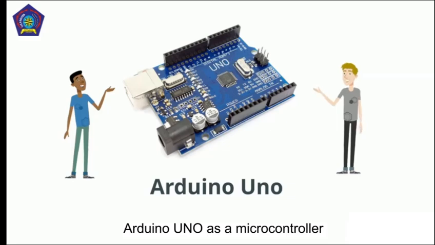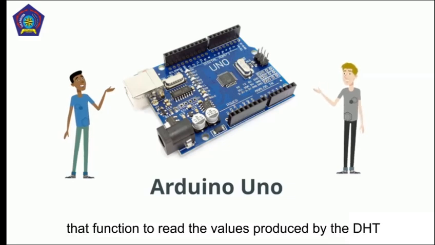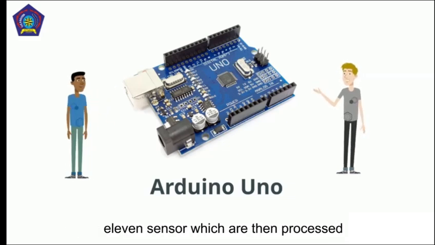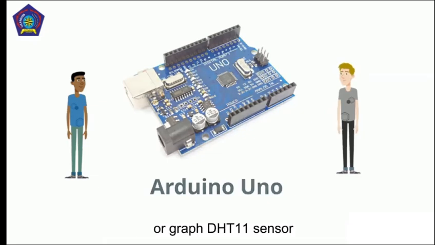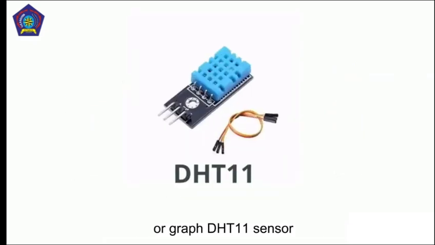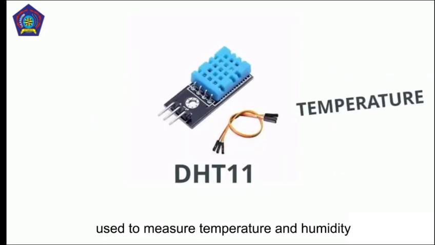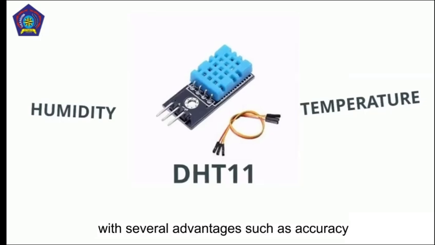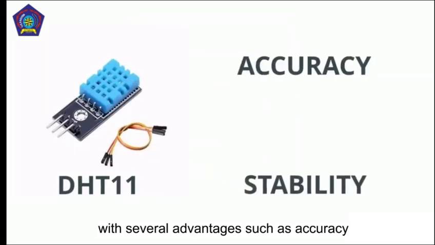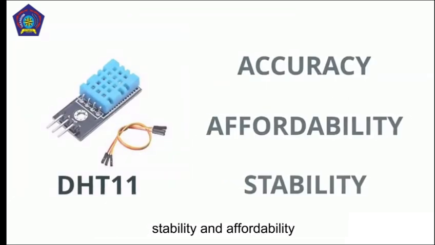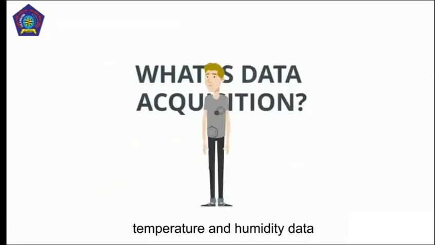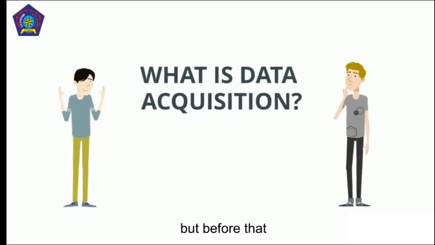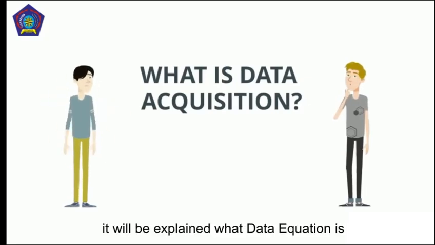Arduino Uno is a microcontroller that functions to read the values produced by the DHT11 sensor, which are then processed according to the program's instructions and displayed in the form of a data table or graph. The DHT11 sensor is a digital sensor used to measure temperature and humidity with several advantages such as accuracy, stability, and affordability. The output generated is in the form of digital temperature and humidity data. But before that, it will be explained what data acquisition is.